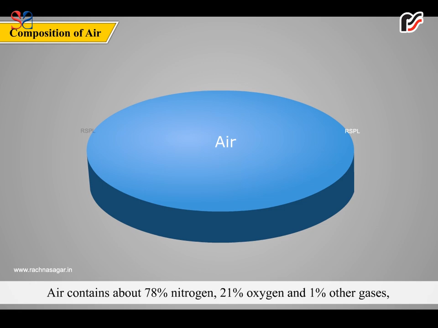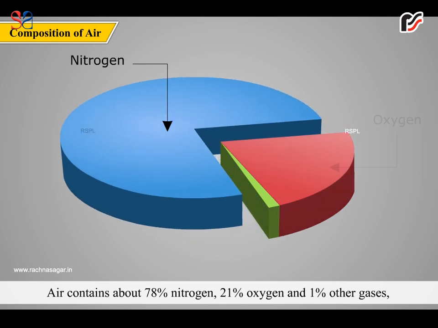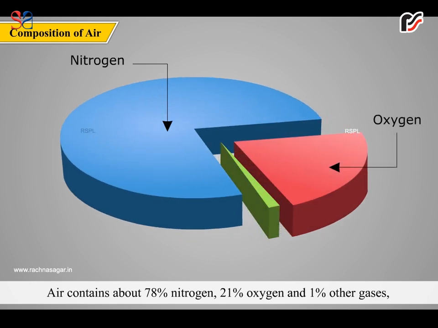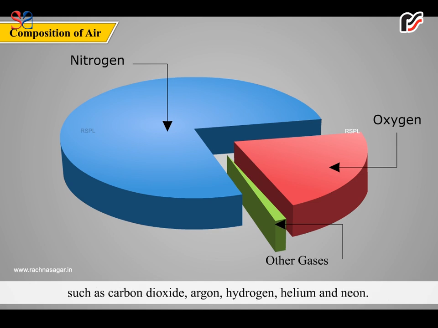Composition of air. Air contains about 78% nitrogen, 21% oxygen and 1% other gases such as carbon dioxide, argon, hydrogen, helium and neon. The percentage of dust, smoke, water vapors and air pollutants in air may vary from place to place. The amount of water vapor present in the air is called humidity.